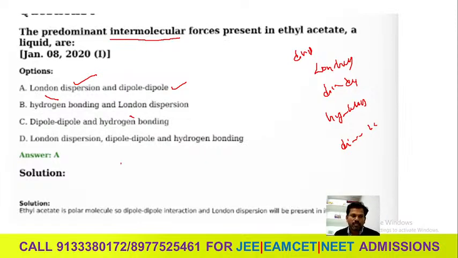Yes, so that means ethyl acetate is a more polar molecule here. So dipole interactions and London dispersions will be present in the liquid phase. Okay, so this is the one, ethyl acetate. Ethyl acetate is a polar molecule. So dipole interactions and London dispersions are present in the liquid state of this solution. Okay, clear? Yes.